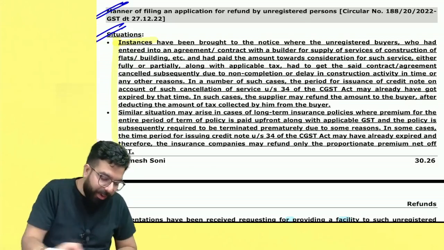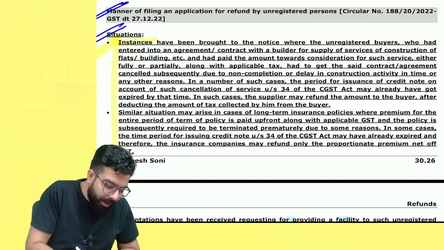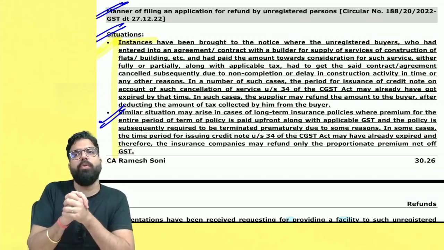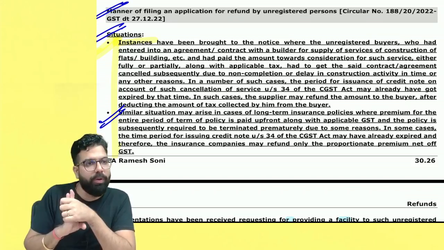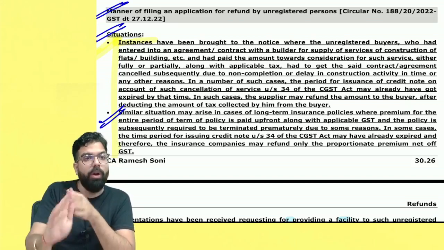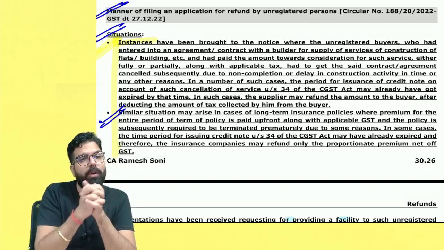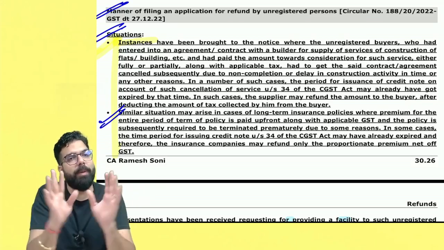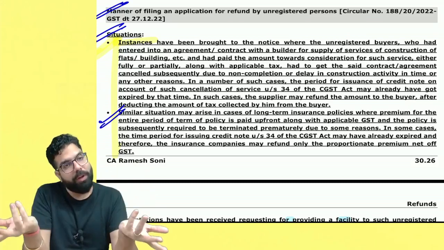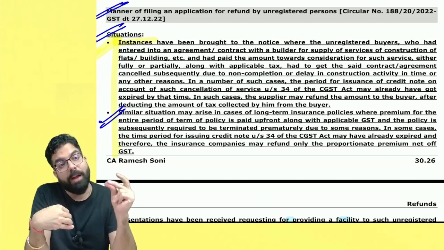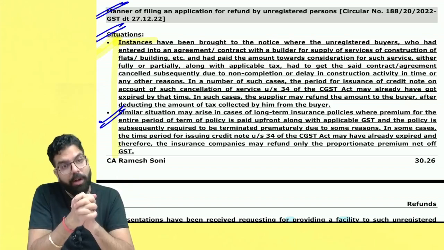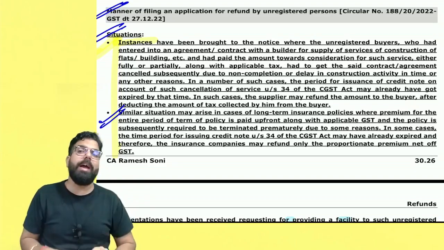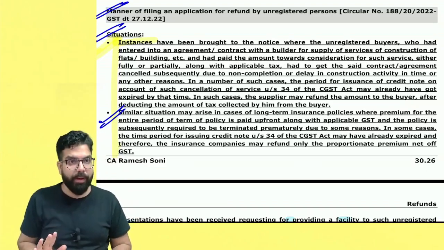The second scenario is, supposing a life insurance has been taken by you. I took a life insurance, paid the premium amount, and I paid the GST also. After 2-3 years, they cancelled the contract, saying that sir, there was a breach of trust, you had lied, and we are cancelling the contract, we are returning your money. If the time limit for issuance of credit note was not gone, they will issue a credit note and give the GST also back. But if the time limit for issuance of credit note is gone, then they will not return the GST. In that scenario, me being the unregistered person, I will go ahead and apply for refund of the GST amount. Are we clear, everyone?